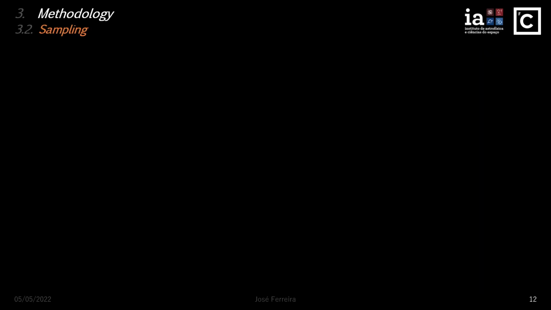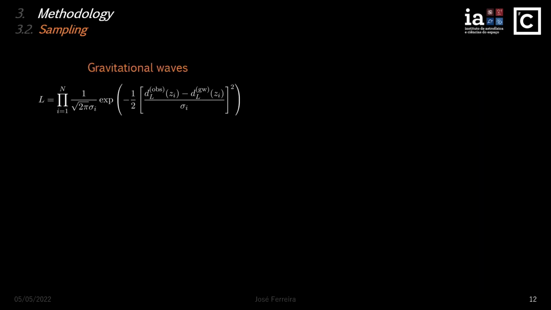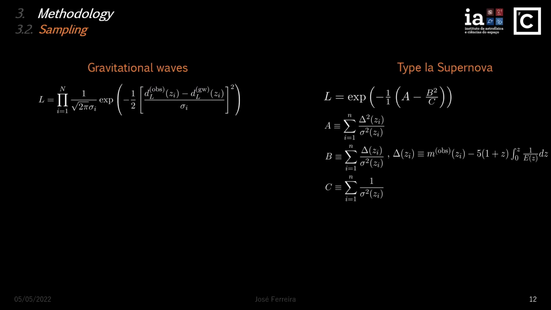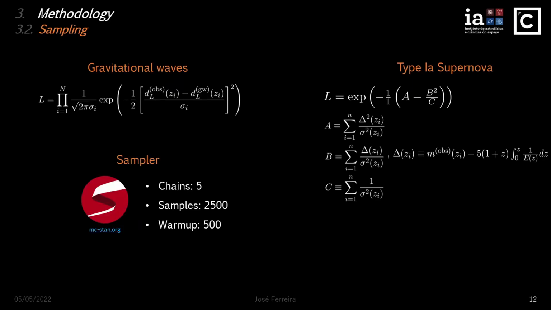Okay, very briefly, we used a Gaussian likelihood for the luminosity distance of gravitational waves, whereas for type 1a supernova we have performed some marginalizations such that it only fixes the value of omega matter. And for our sampler, we have used STAN, which is a sampler written in C++ that can be used in several programming languages or directly in the terminal, which implements the no U-turn sampler, a variant of the Hamiltonian Monte Carlo method, of which we have used the following parameters for each run.